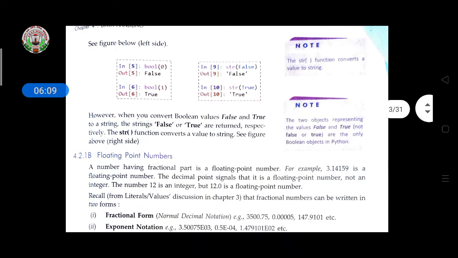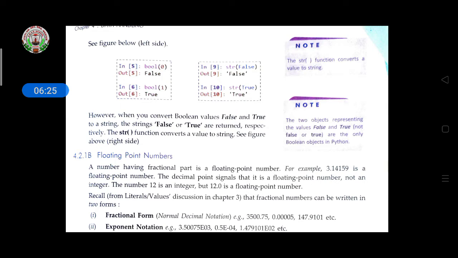Okay, then see the figure here. If we are giving boolean 0, 0 means false. If you are giving bool of 1, it will return true.